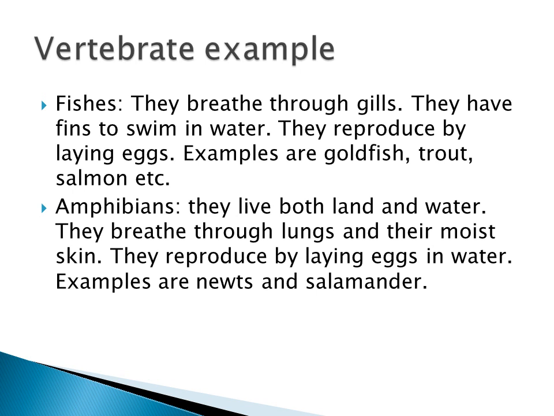And the next one is called amphibians. So what are amphibians? Animals that live both on land and in water are called amphibians. When they are on land, they breathe through lungs, and when they are in water, they breathe through their moist skin. They reproduce by laying eggs. Examples: newt and salamander.